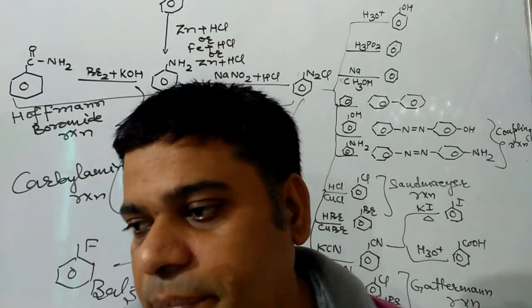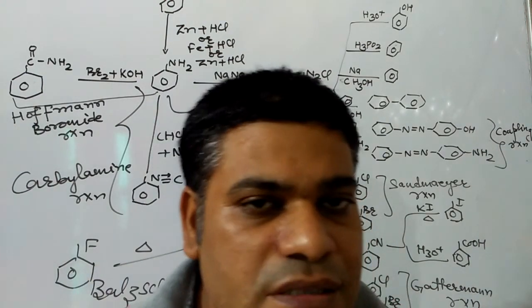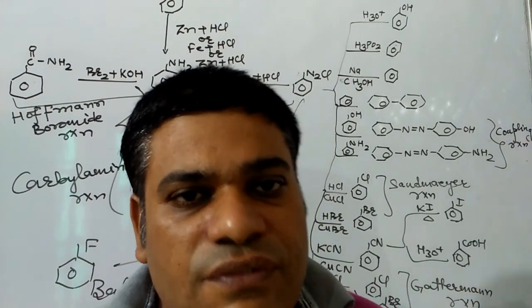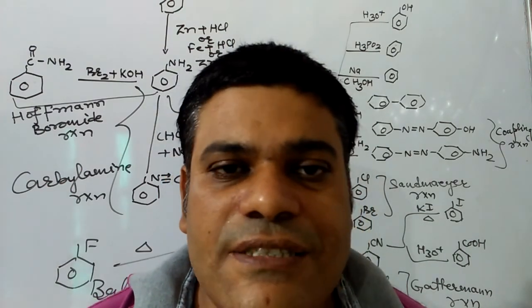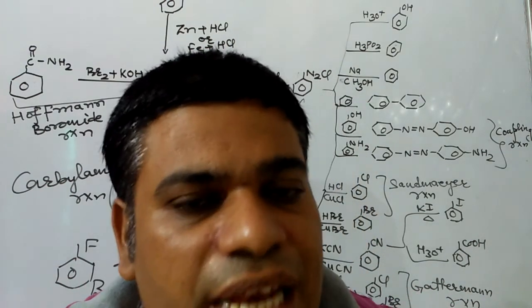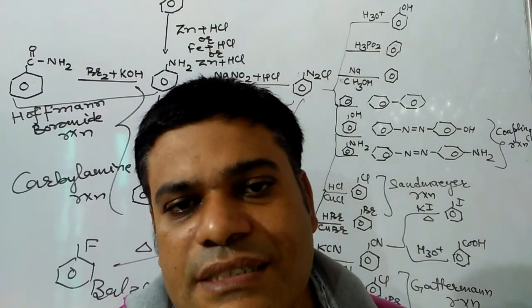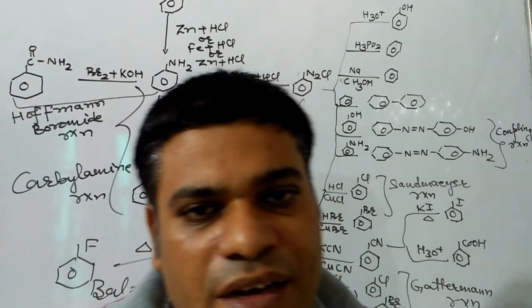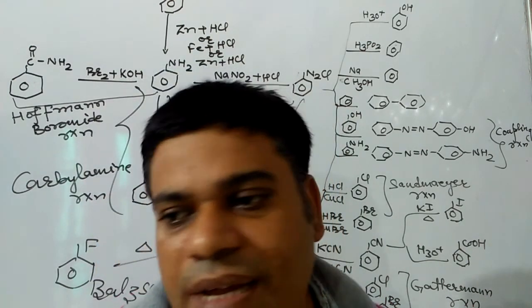I am once again repeating, phenol can be prepared by 6 methods. The first method is from chlorobenzene or Dow's process. Second method is from salicylic acid by soda lime decarboxylation. Third method is from benzene sulfonic acid. Fourth one is from cumene. Fifth one is from phenyl magnesium bromide. And sixth one is from aniline.